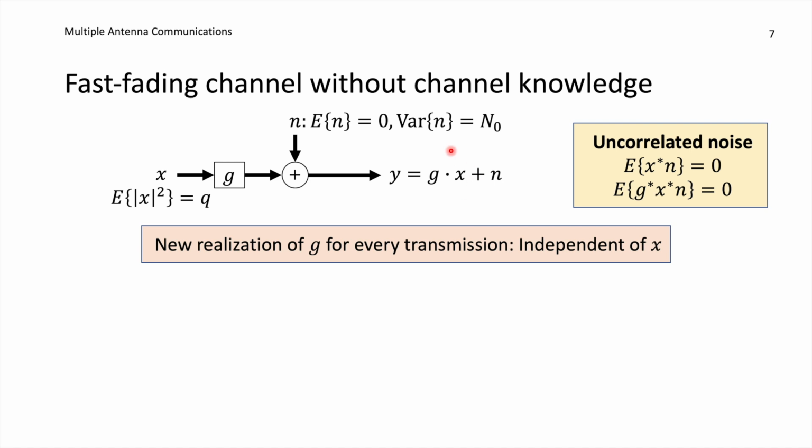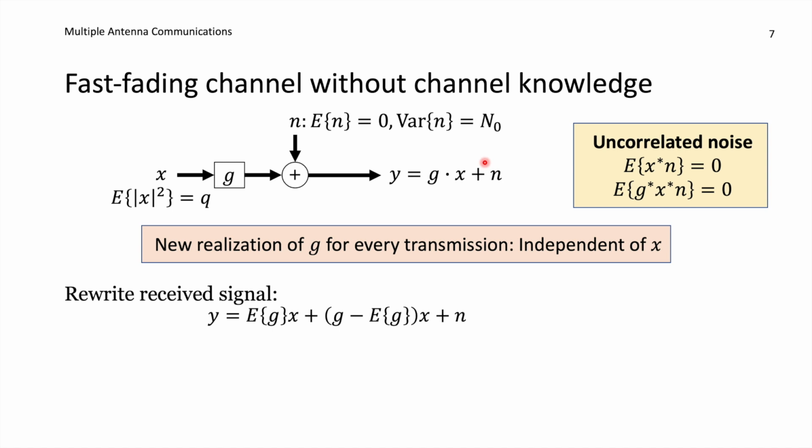The problem for the receiver now is that it neither knows G, nor X, nor N. So how can it extract any type of information from this? Well, we can rewrite the received signal like this. We are adding a term, expected value of G times X, and then we subtract the term again. So we take G that we already had, we subtract the expected value of G, multiply with X, and then we have the noise still. And expected values, these are deterministic numbers, constants. So of course the receiver can know such things.